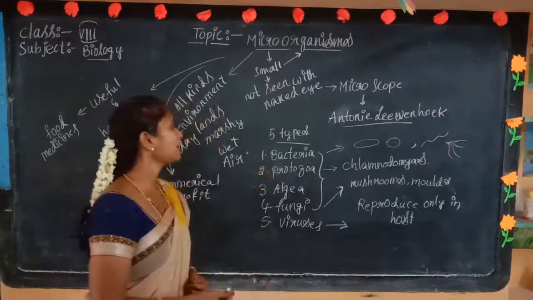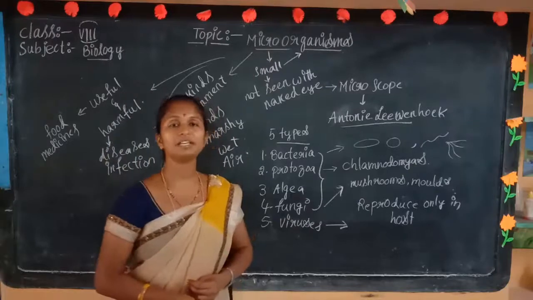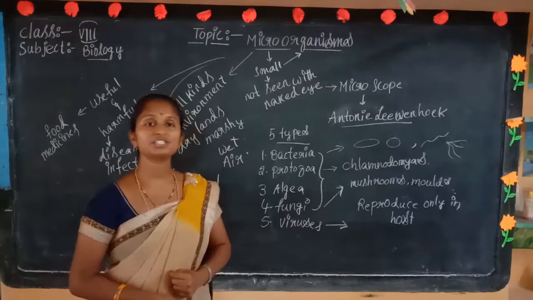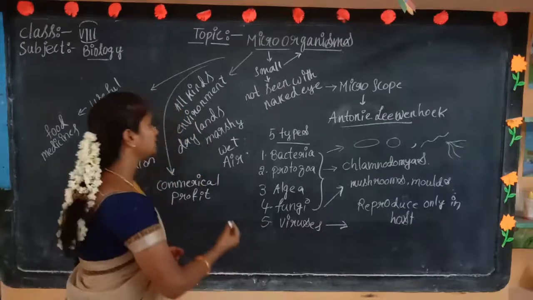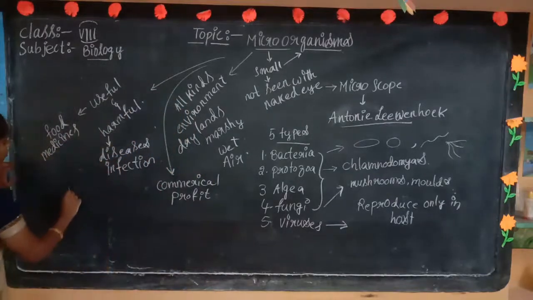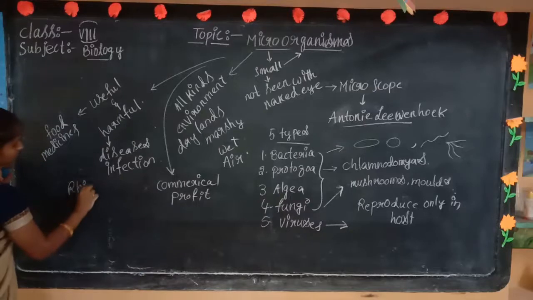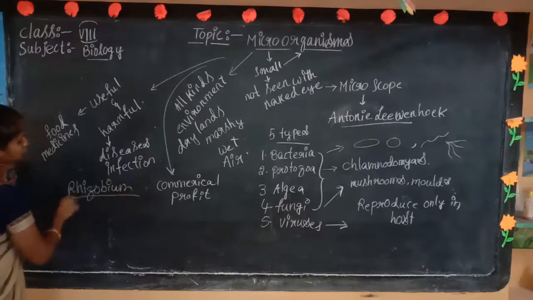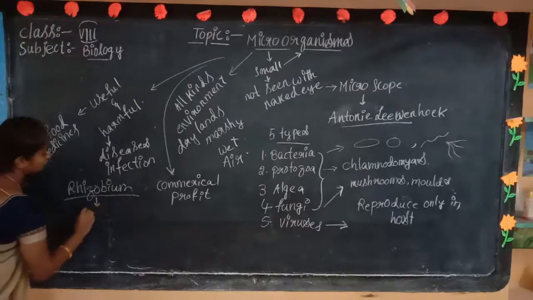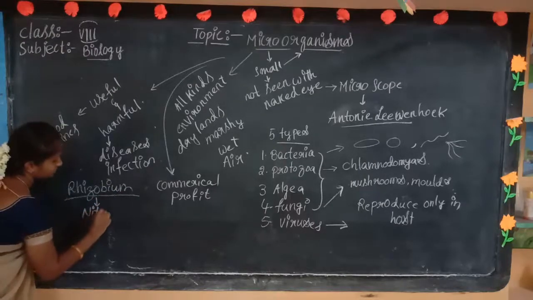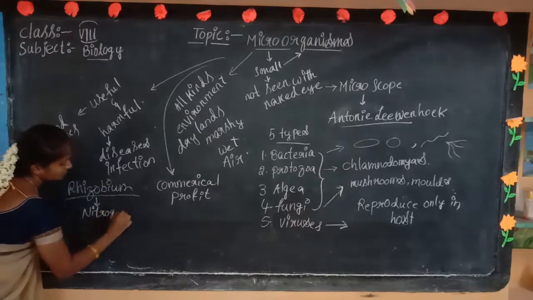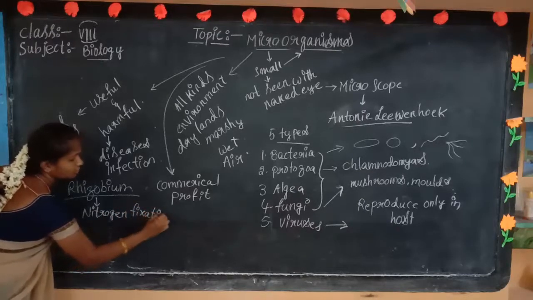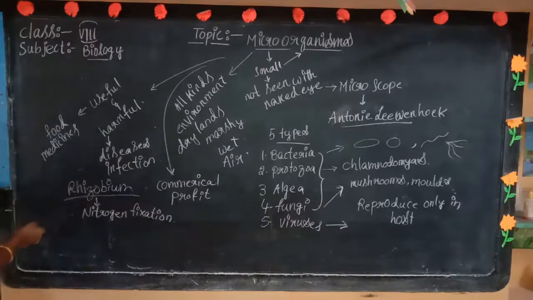Next, the bacteria. Bacteria show a symbiotic relationship, and the bacterium is rhizobium. Rhizobium is helpful for nitrogen fixation. This we already discussed in the last classes.